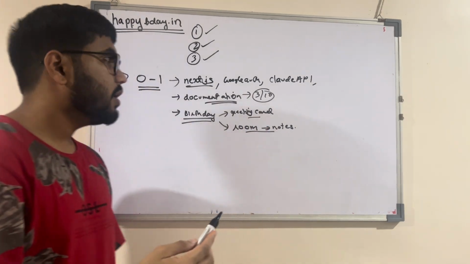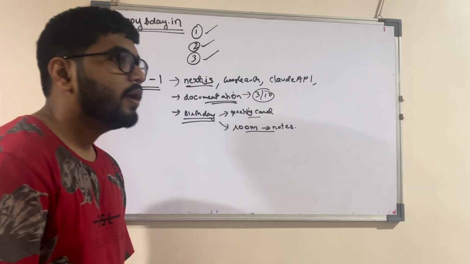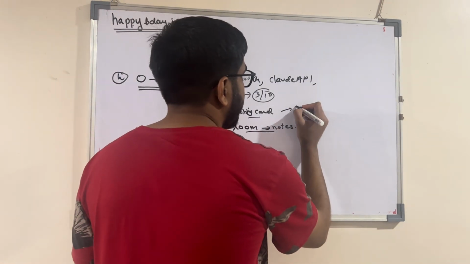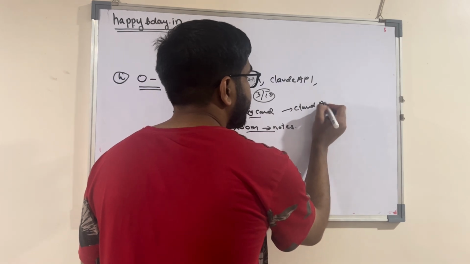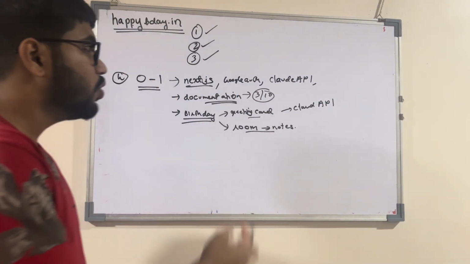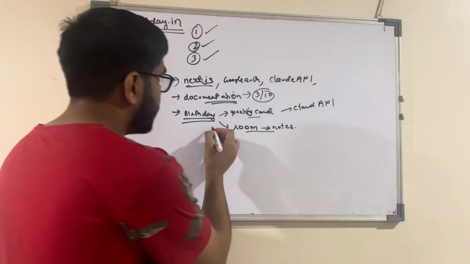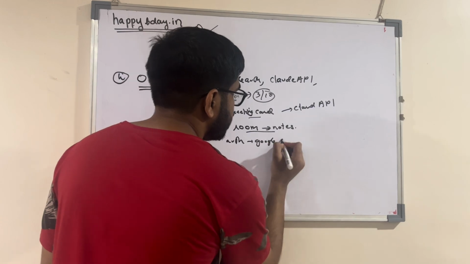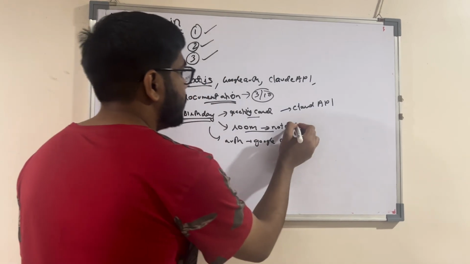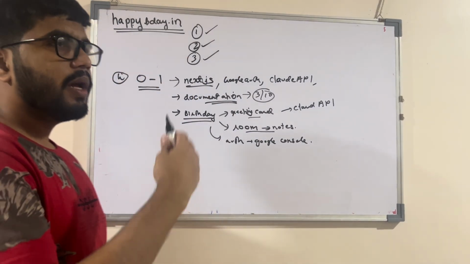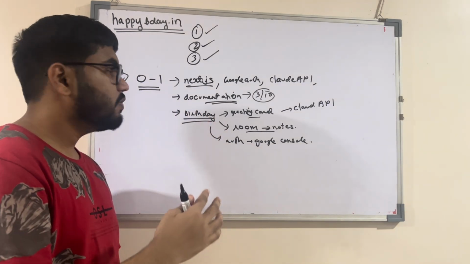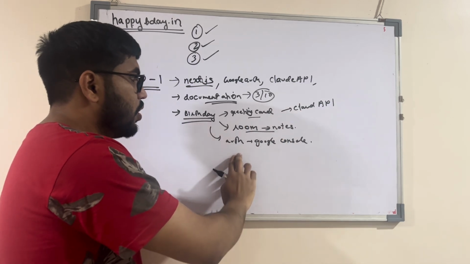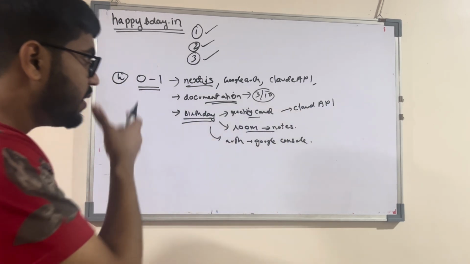So I made my mind map. There will be a greeting card and room notes. If there is a greeting card, the Claude API will be used. Room notes will have authentication, and for authentication I will use Google console. So I had made a mind map of the project: this is how the project will look, and even tech-wise I thought of birthday, greeting card, Claude API, room notes, authentication, Google console.